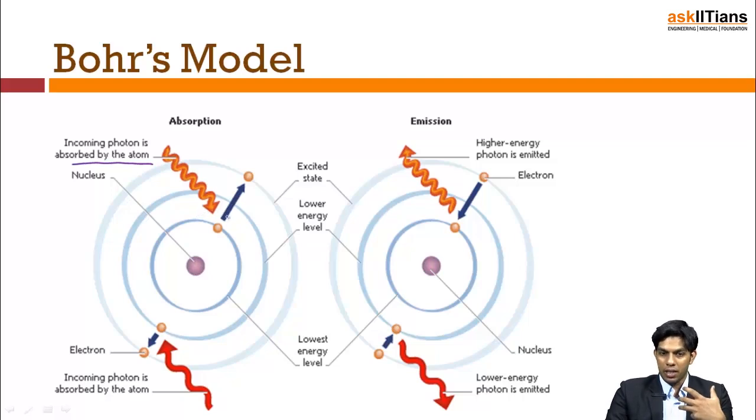Now it has more energy than it's supposed to have at this particular orbit, so it makes a transition to a higher energy level. In case of emission, that is when a photon is thrown out, an electron at a particular level having energy makes its way down to a lower energy level, that is an orbit having less energy. The difference is radiated in the form of light.